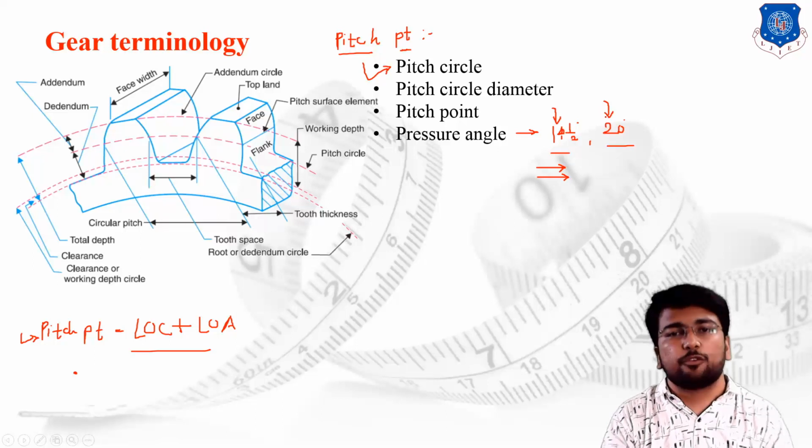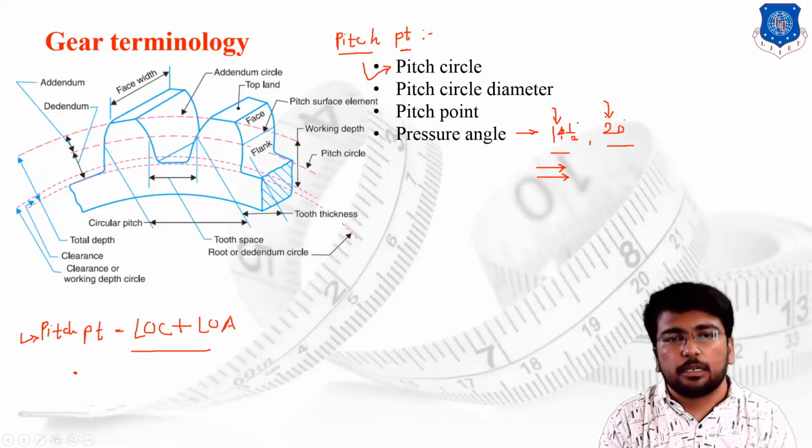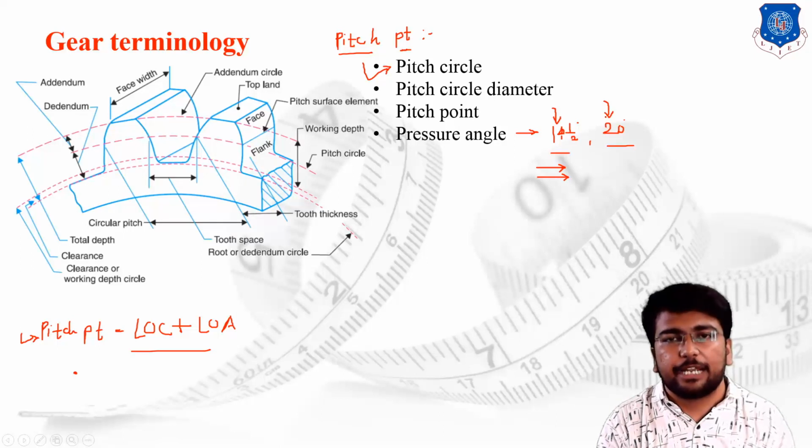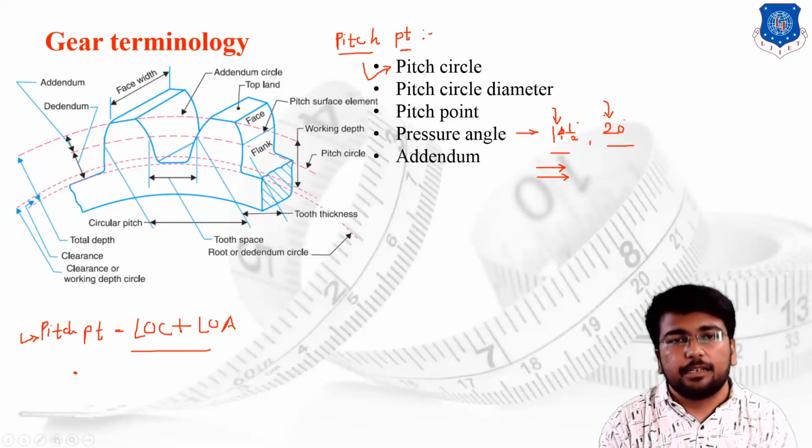So we have discussed four definitions. First one, that is the pitch point, the point of intersection of the line of center and line of action. Then the circle passing through that particular point is known as the pitch circle. The diameter of the circle itself is the pitch circle diameter. Then we have discussed the pressure angle. Then addendum.